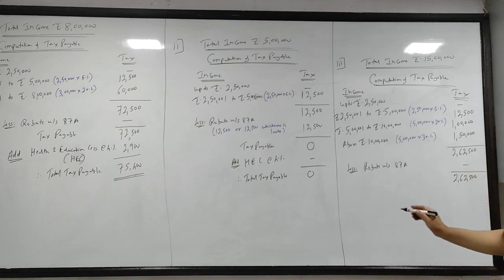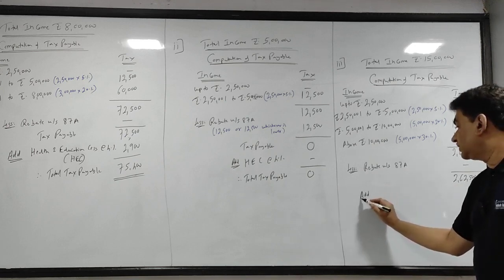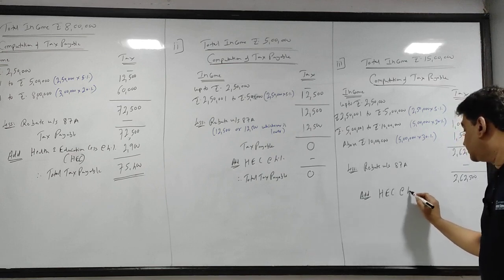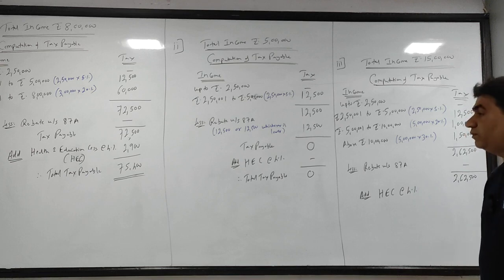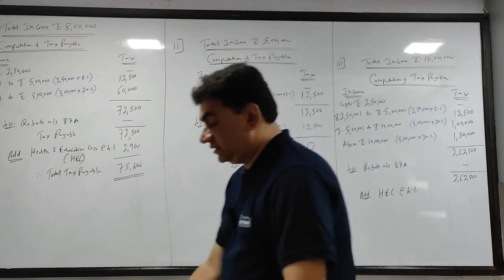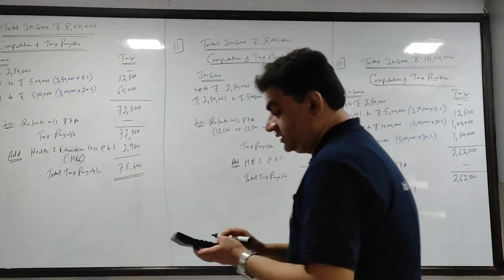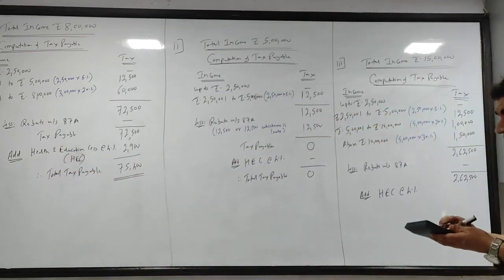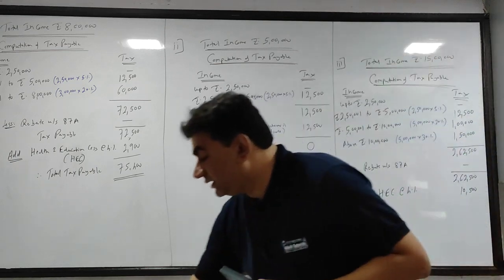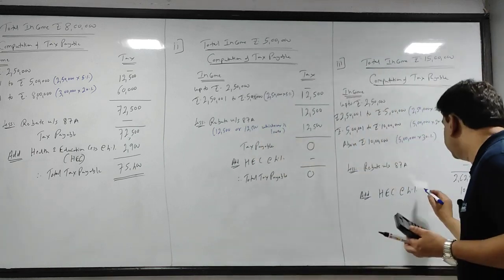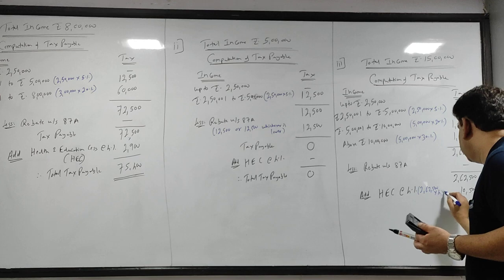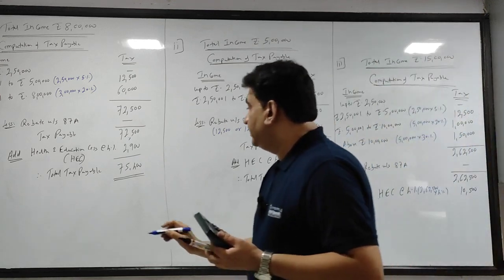Okay, and 262,500, उसके ऊपर you add health and education cess, HEC, at the rate of 4%. मैंने वहां पे full form लिखा है, HEC. So let's take the calculation. 262,500 का 4% gives you 10,500. याद रखना, it is 4% of the tax amount. So 262,500 का 4%.